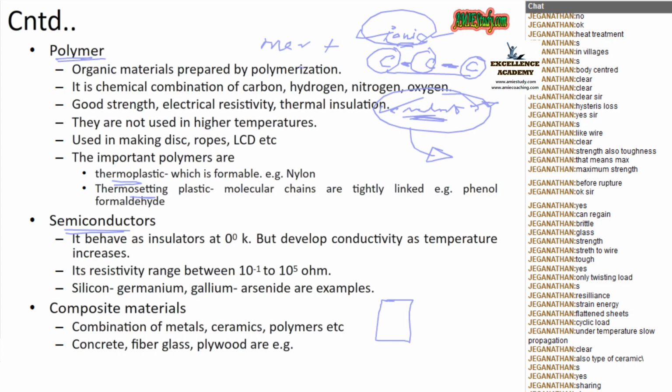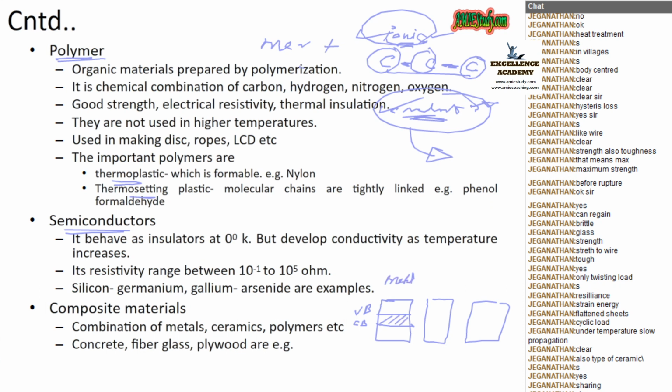Say for example, it is like this. The conduction band is here and the valence band is here. This is valence band and this is conduction band. That is, the conduction band and valence band get merged together.